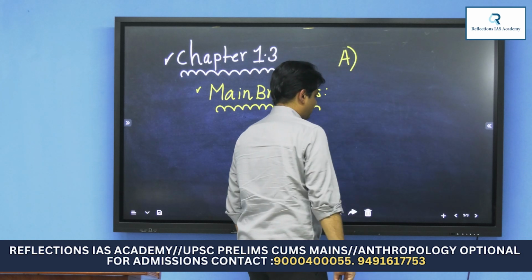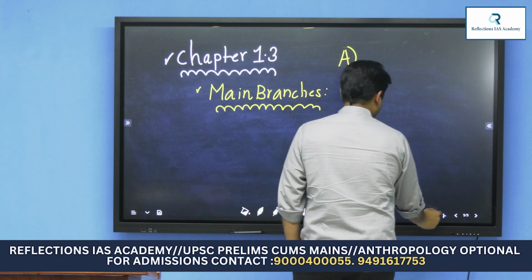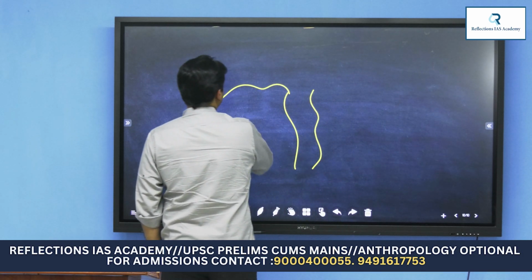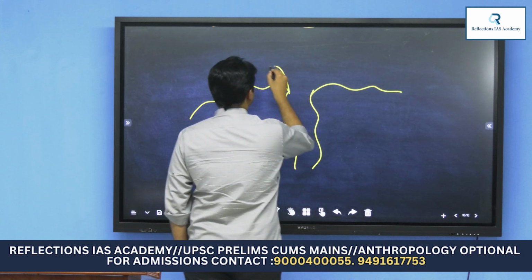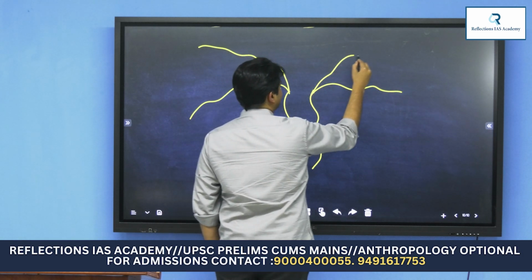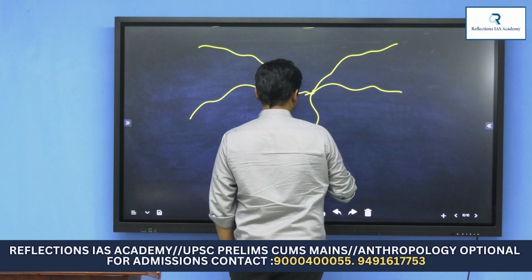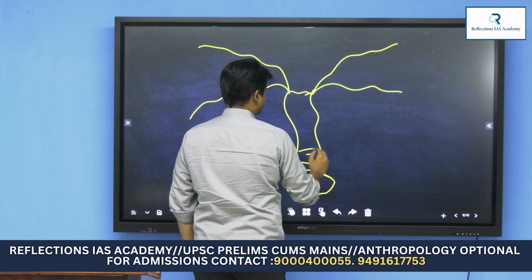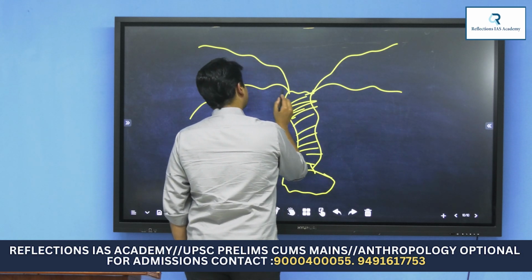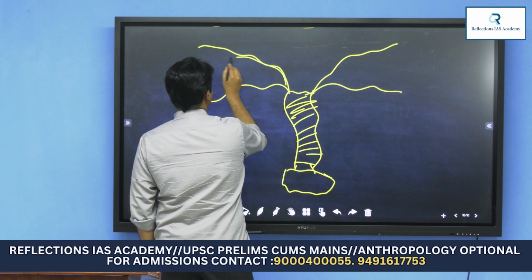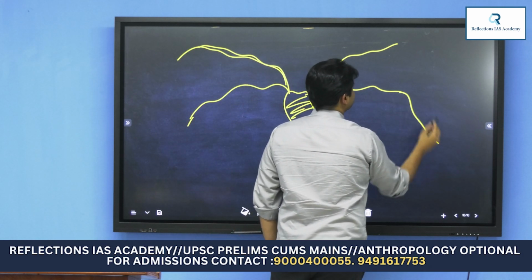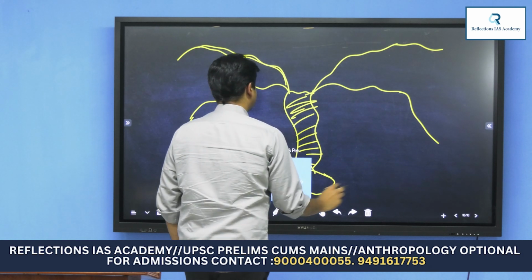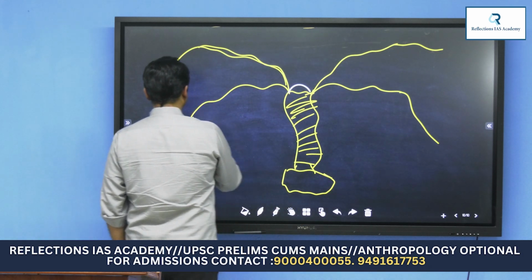Main branches of anthropology means, let's say if anthropology is a tree, it also has some branches, isn't it? Just like computer science has some branches, medical science has some branches, all of them have their own branches, right? Just like that, anthropology also has some. There are many branches, but 4 branches are considered the major branches. What 4 branches have they given? Observe the syllabus sheet carefully.